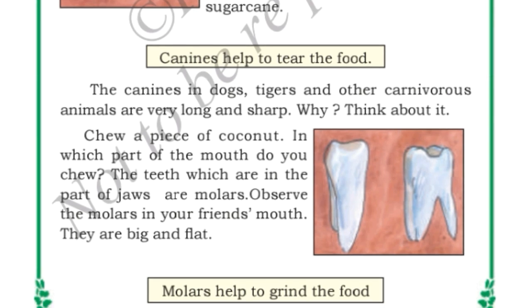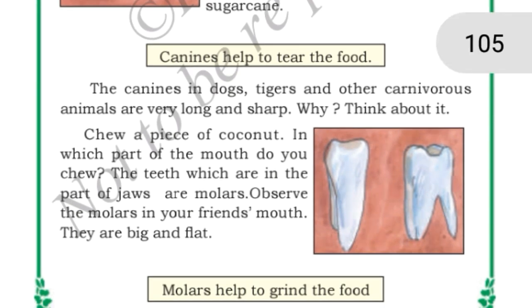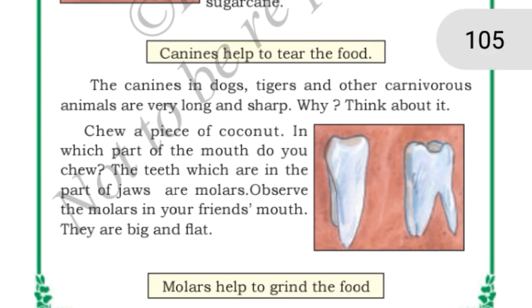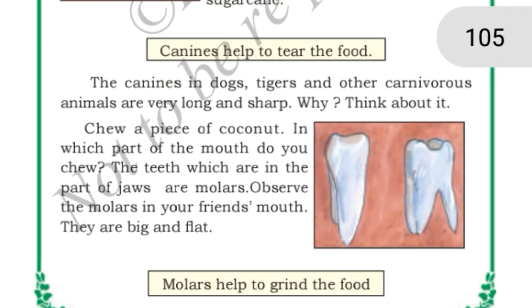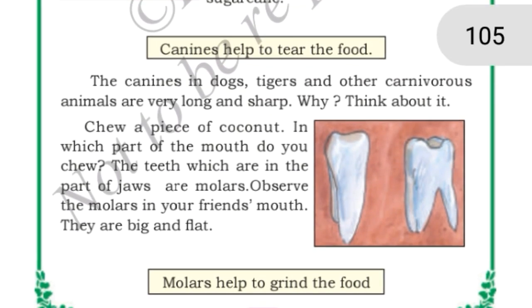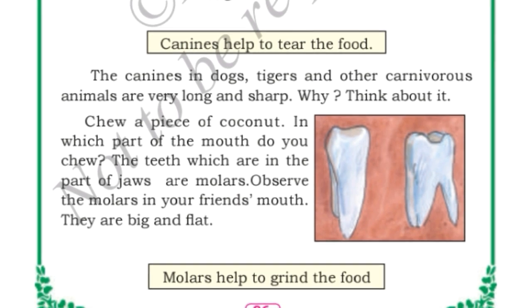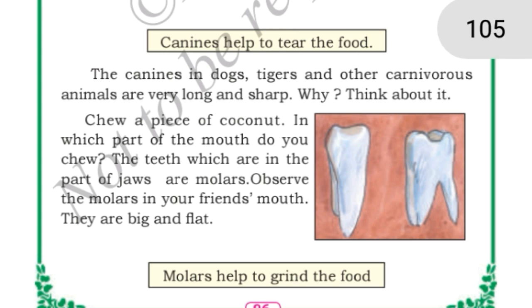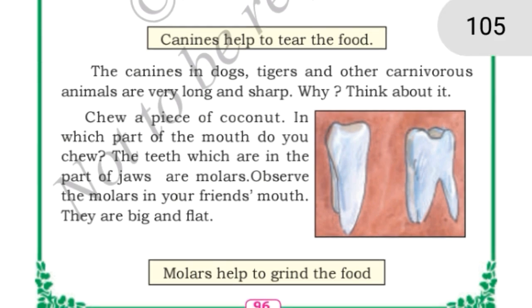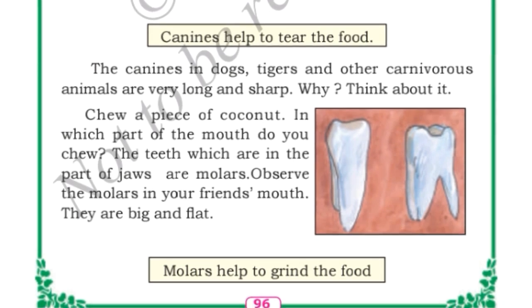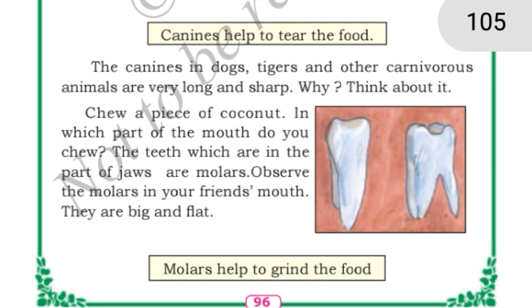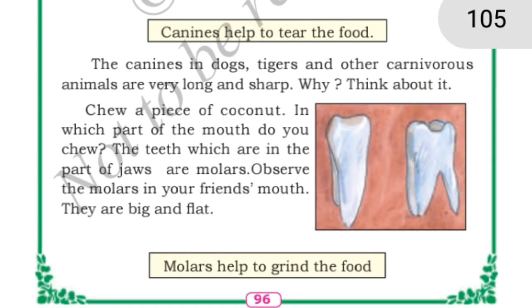Now, children, the food which goes into your mouth can be ground and chewed by the set of teeth which are present at the end of your mouth, called molars. So, the molars help to grind the food. Okay. So, how will the molar teeth be, children? The molars will be big and flat. Right, yes. The teeth which are in the part of the jaws are molars.